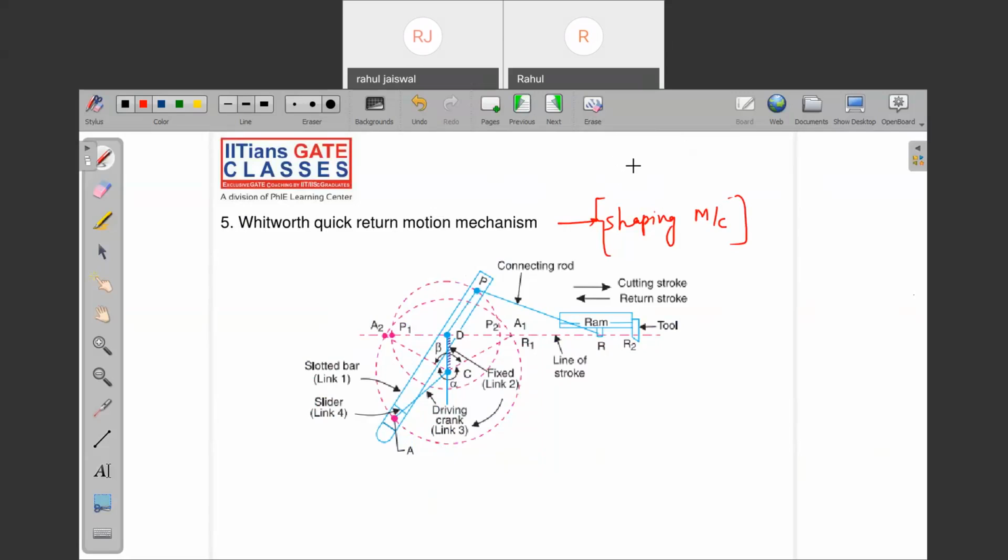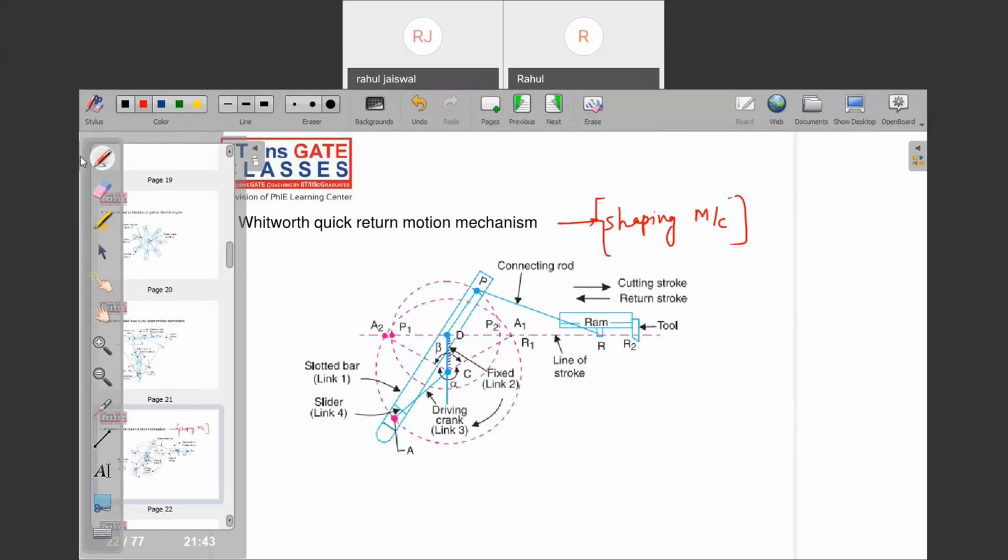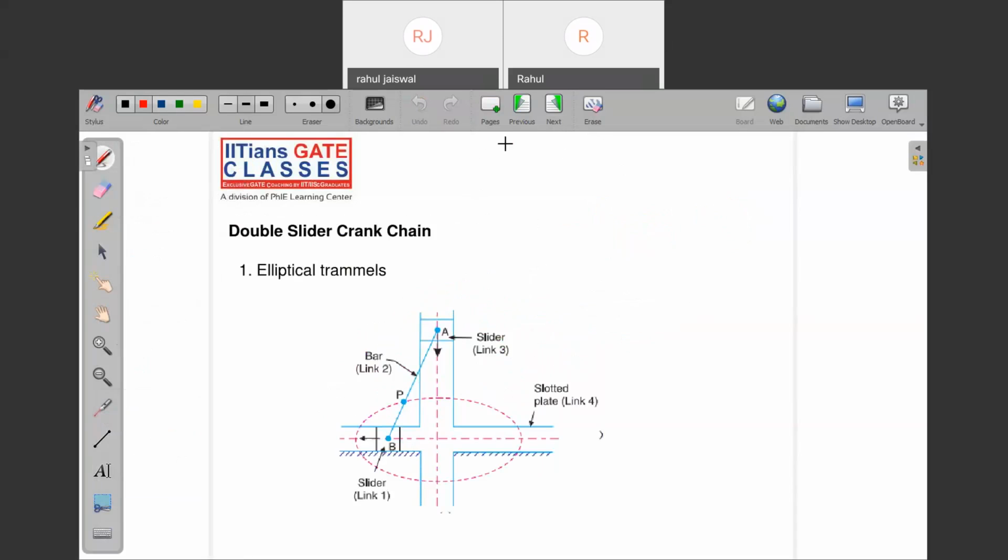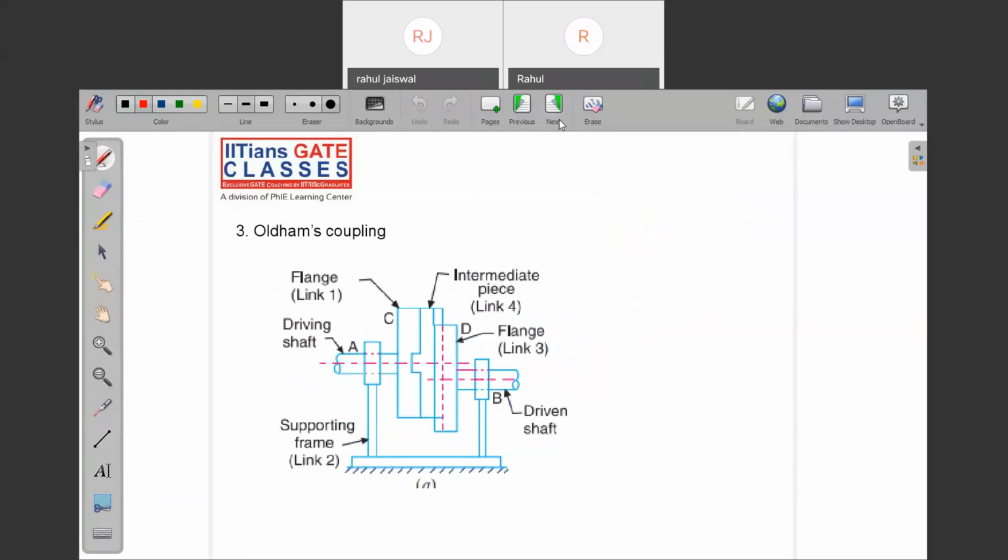So this Whitworth quick return motion mechanism is also part of the cutting operation which we perform. I think you forgot something, or you are just able to recall what I am telling. Sir, I have read this for a semester exam. I have forgotten, that's all, but I have thoroughly read this, in kinematics of machines. Okay, no problem. Dynamics of machine, kinematics of machine.